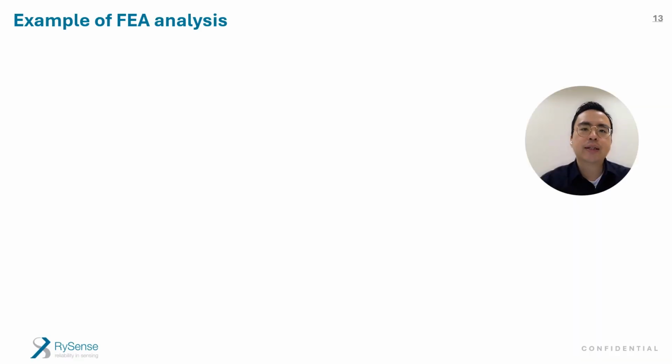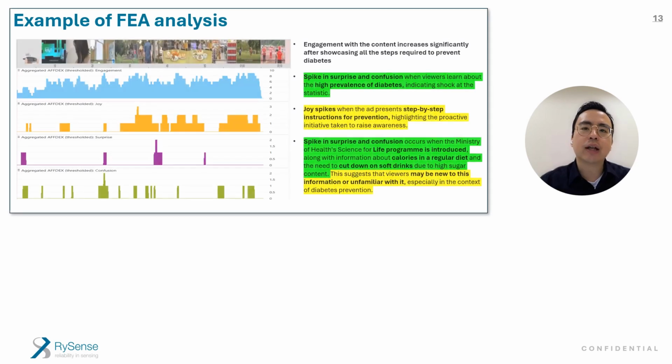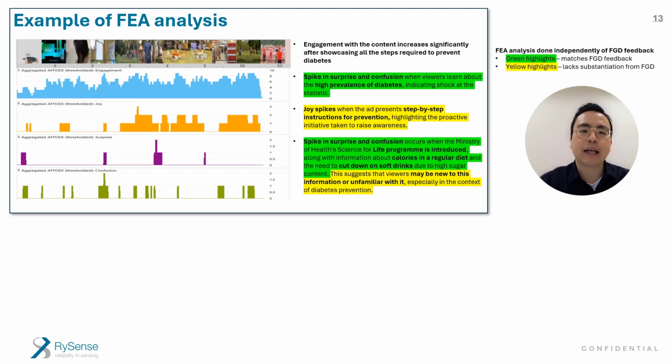The video we tested here was a PSA delivered by a Singaporean politician on health and diabetes. In the top left box, we can see the FEA analysis without the context of FGDs. The green and yellow highlights were only included after we completed the FGD analysis. What was highlighted in green was substantiated by FGD feedback. However, anything highlighted in yellow was not. As you can see, the FEA-only analysis showcases some of the limitations without more insight. Without more context, certain insights may be inaccurate or harder to substantiate.